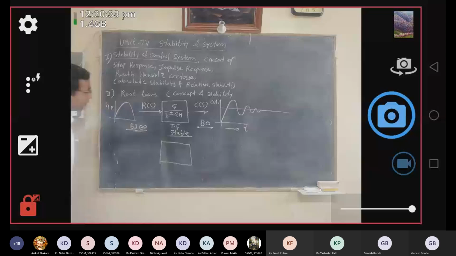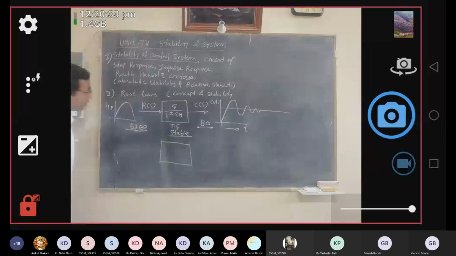So here we are checking the stability of the system simply by applying the input and viewing its time response. If a system is applied with a bounded input and it gives us a bounded output, then the system is said to be a stable system. And if a system is applied with a bounded input and it gives us an unbounded output, then the system is said to be an unstable system. So this is the simple concept of stability.